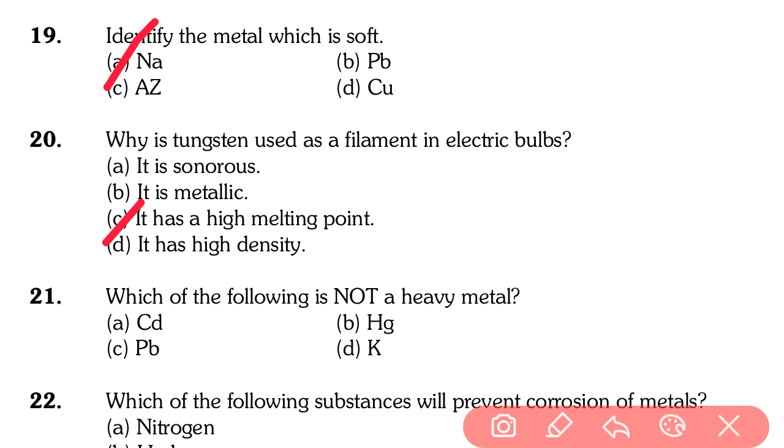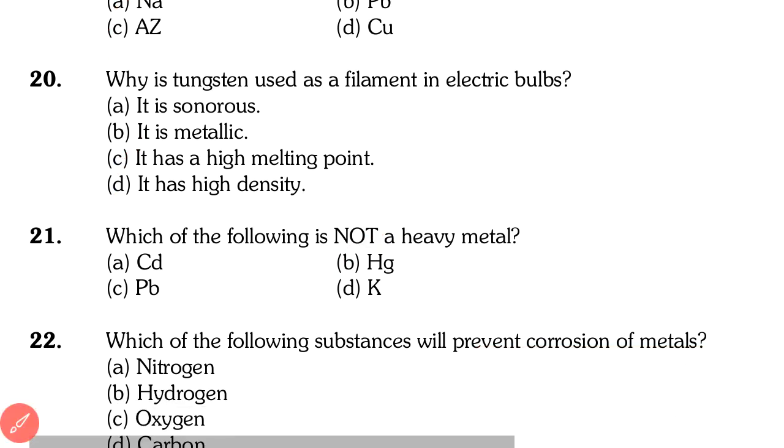Question number 21. Which of the following is not a heavy metal? Option A cadmium, option B mercury, option C lead, option D potassium. Everyone knows that mercury is the lightest liquid metal. Among the other three, mercury is the lightest among them. So our answer is option B. So 21 answer is option B, mercury, the lightest liquid metal. But cadmium, lead and potassium are generally heavy metals compared to mercury.